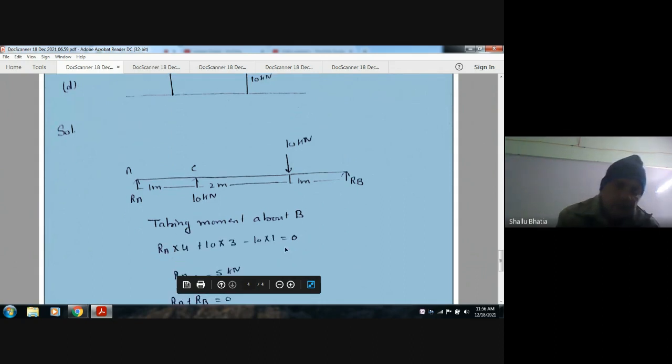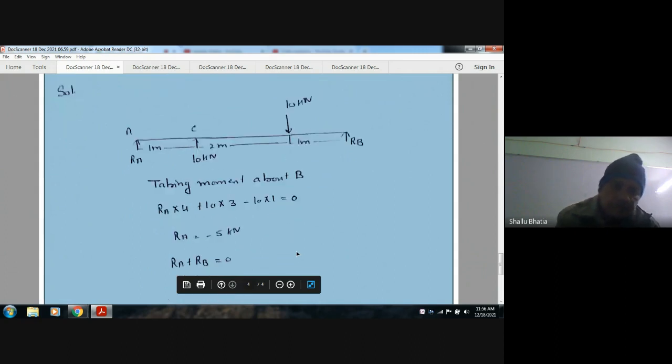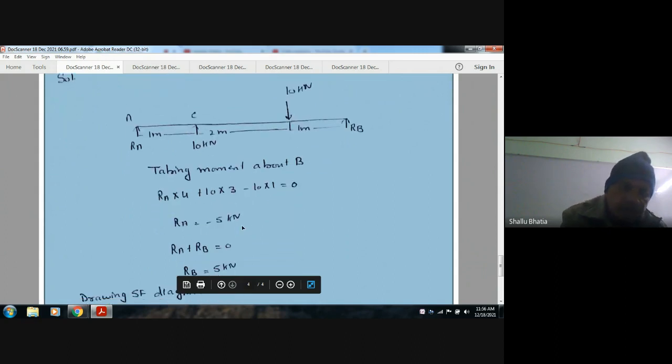Taking moment about B, RA into 4, 10 into 3 minus 10 into 1. So RA is equal to minus 5 kilonewton. So RA plus RB is equal to 0.